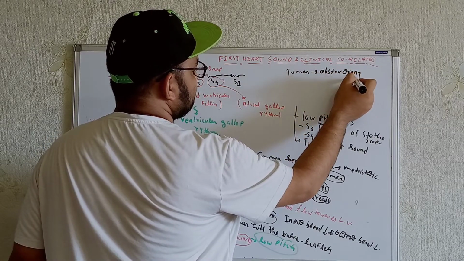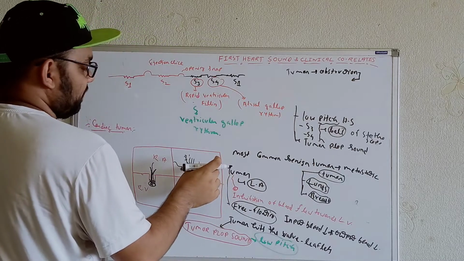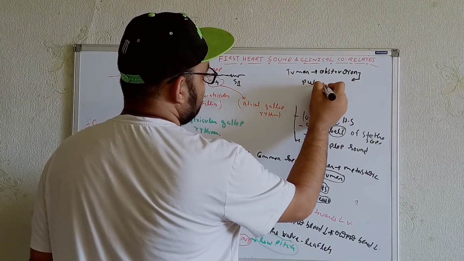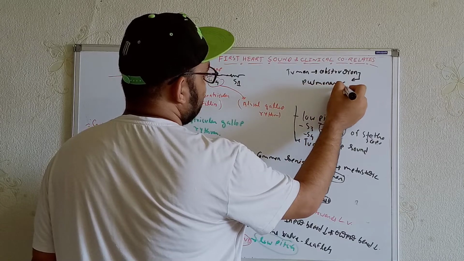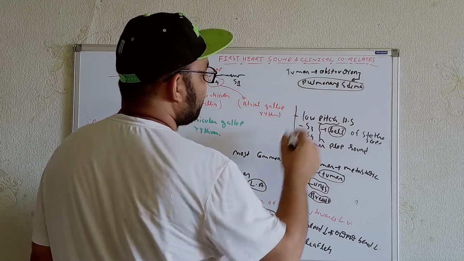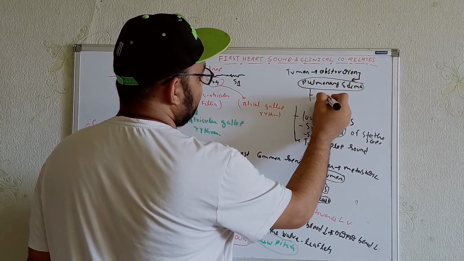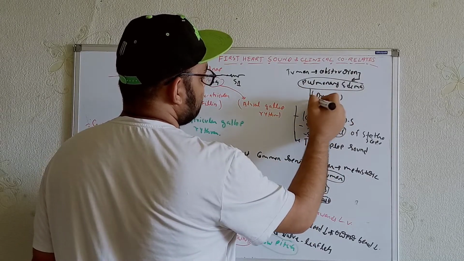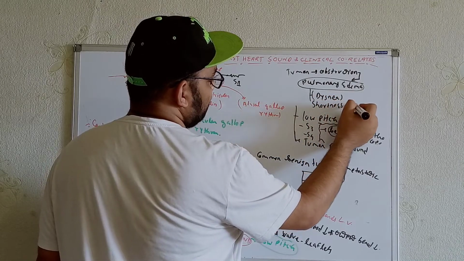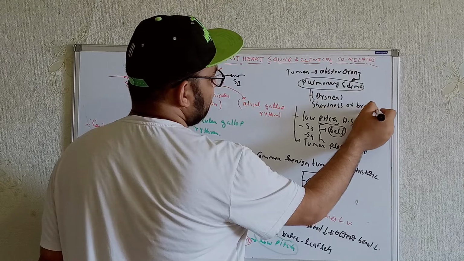So as a result, there is a chance for the blood to go from the left atrium to the lungs. So that can cause pulmonary edema. When you get the pulmonary edema, you get dyspnea. That means shortness of breath. You get the shortness of breath, this type of thing.